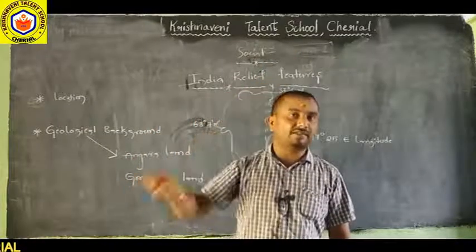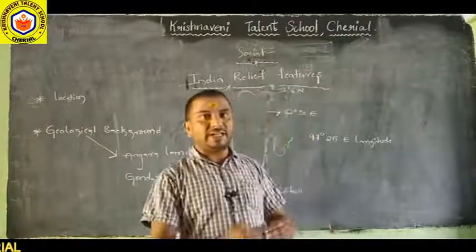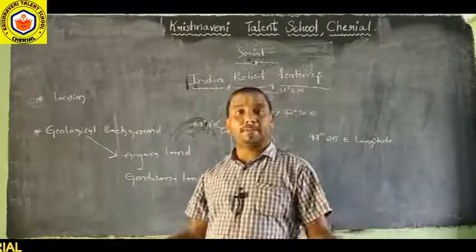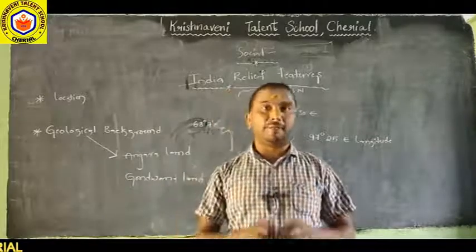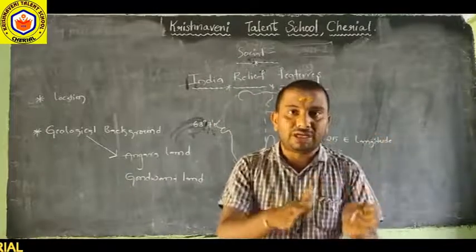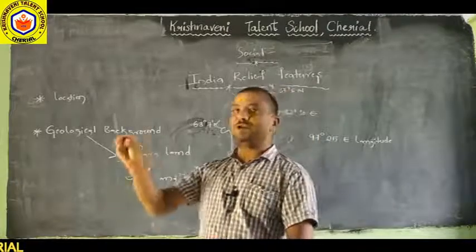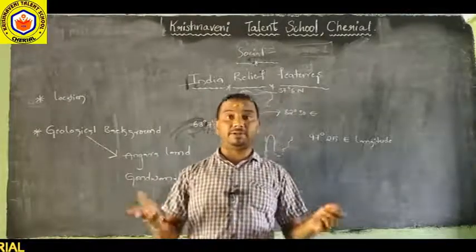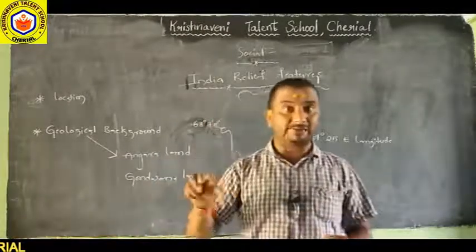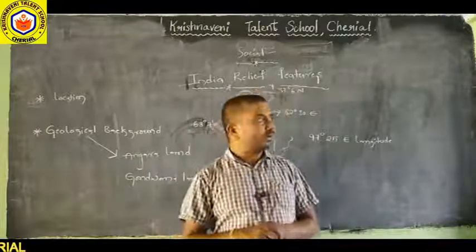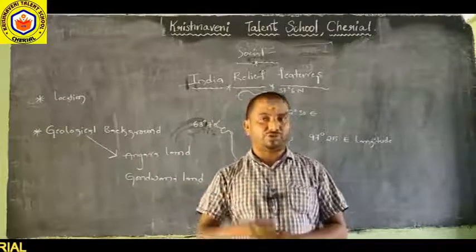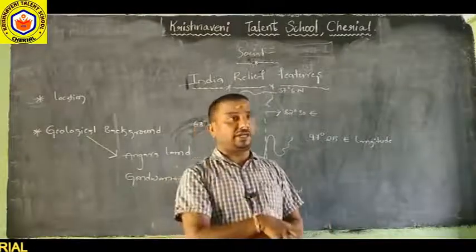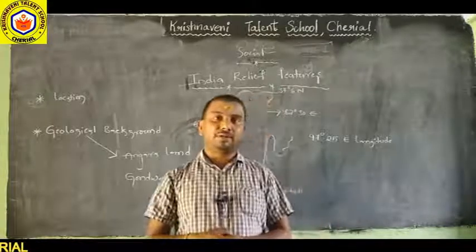The complete river system: how many perennial rivers, how many Himalayan rivers, how many peninsular rivers. Perennial means rivers flowing with water throughout the 365 days. Complete Indian drainage system. Indian drainage does not mean sewage drainage. Drainage means the complete river system. Northern Himalayan rivers: which rivers originate in the Himalayan mountains? Which rivers originate in the Western Ghats and Eastern Ghats?